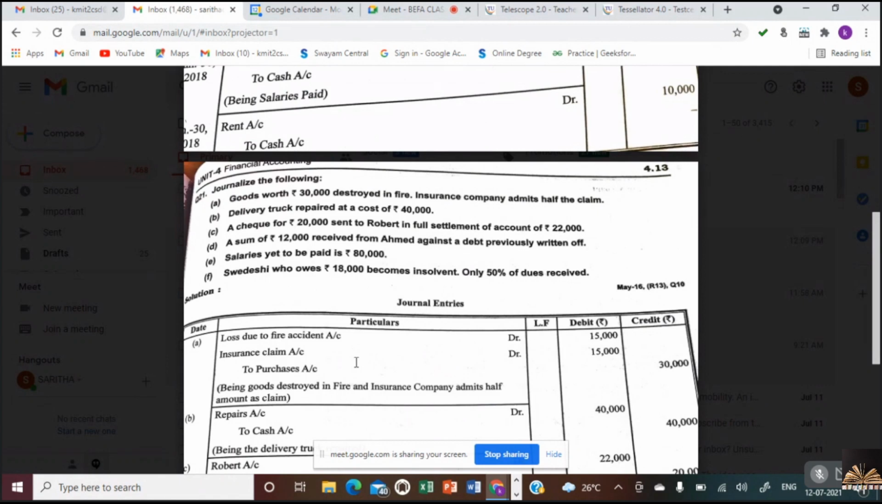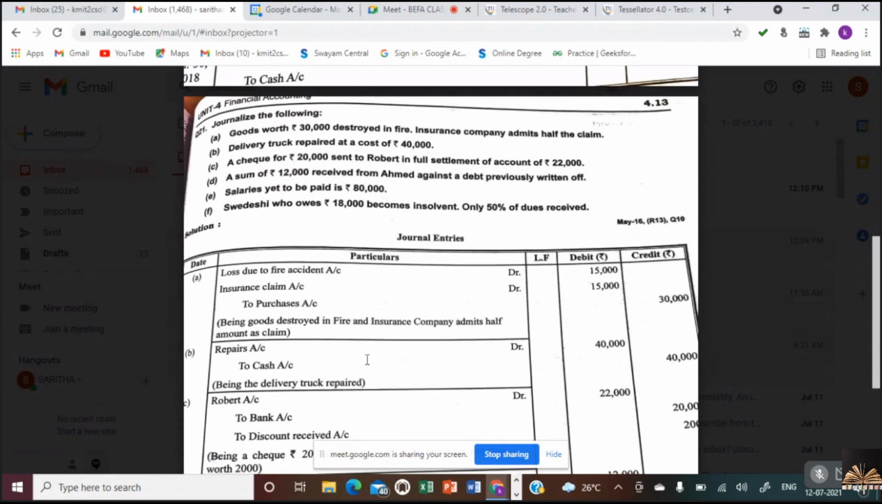Yes, ma'am. Now going to the next one. Delivery truck repaired. Repair is an expense. Is repair an expense or an income? Expense. So what would all the expenses be? All the expenses are to be debited and all the incomes to be credited. So repair is an expense, so repair account debit to cash account. Rupees, how much? 40,000.